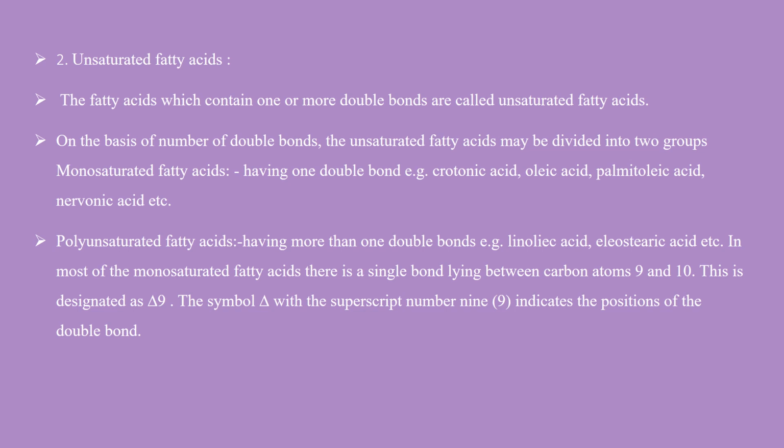Unsaturated fatty acids. The fatty acids which contain one or more double bonds are called unsaturated fatty acids.